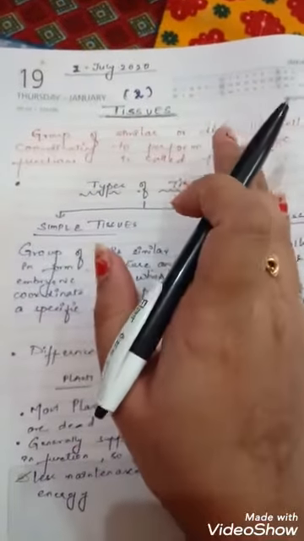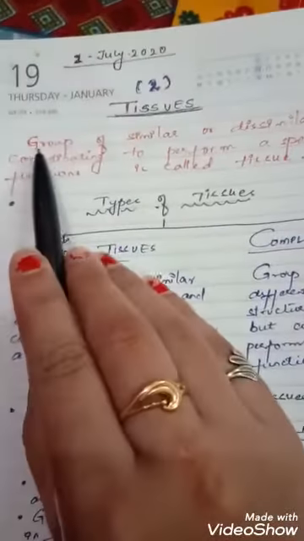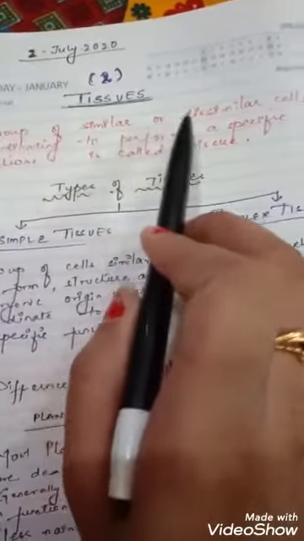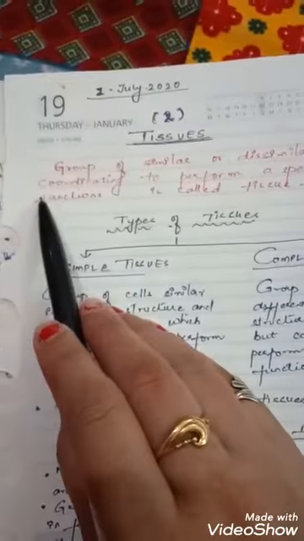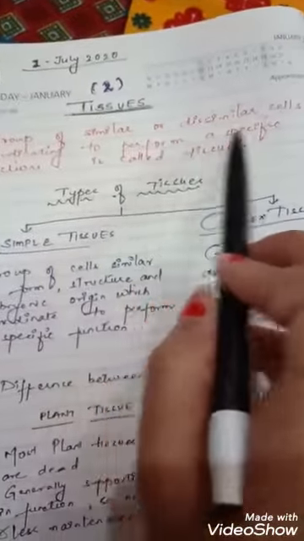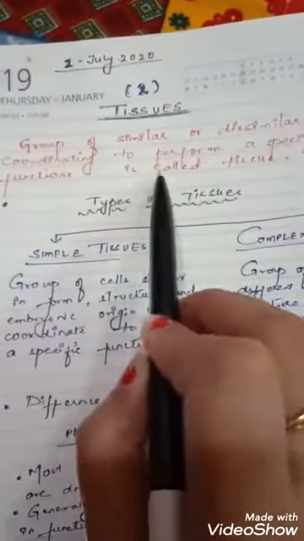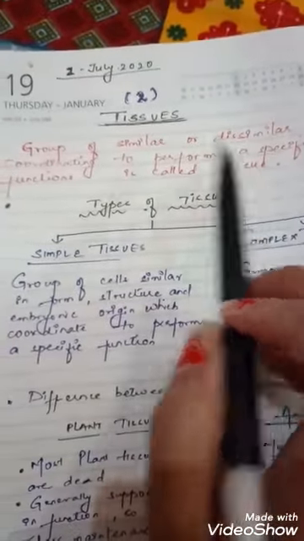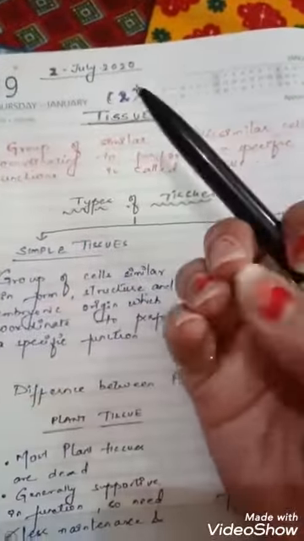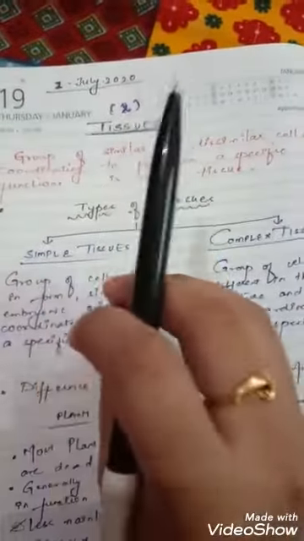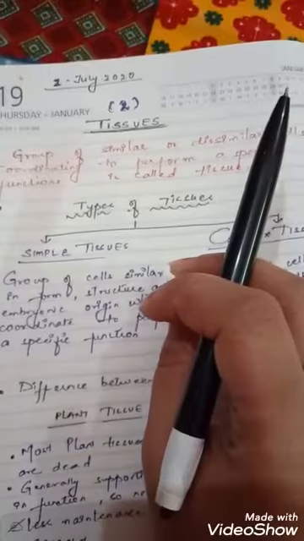Let's start with its definition. A group of similar or dissimilar cells coordinating to perform a specific function is called a tissue, which means a group of cells combines and then forms tissues.